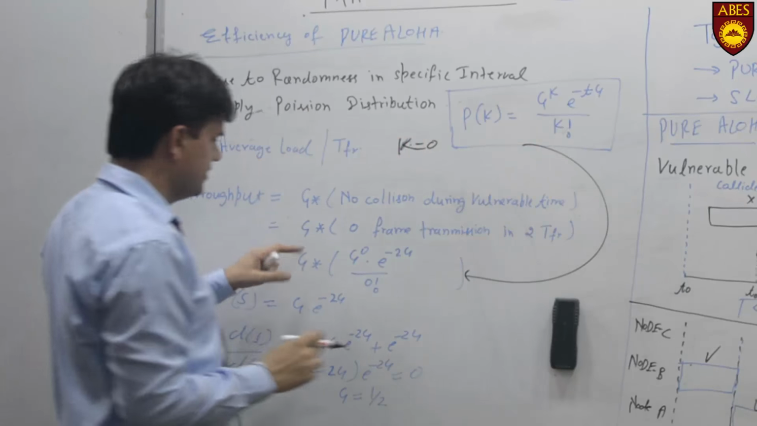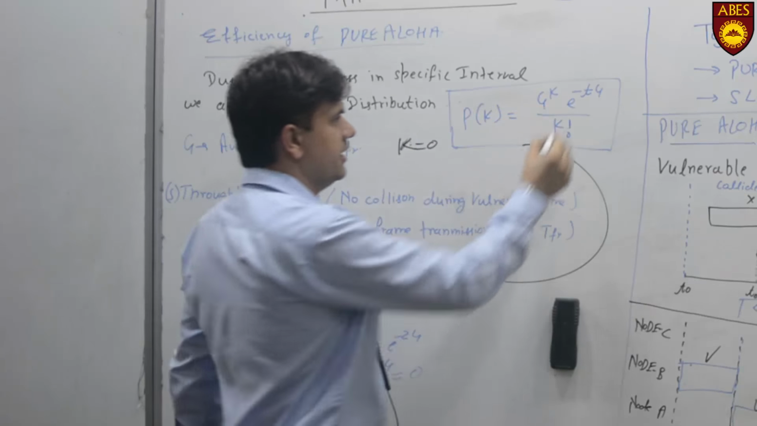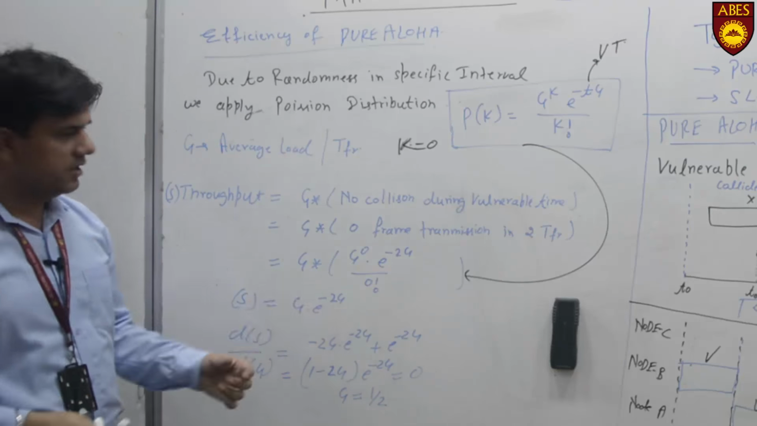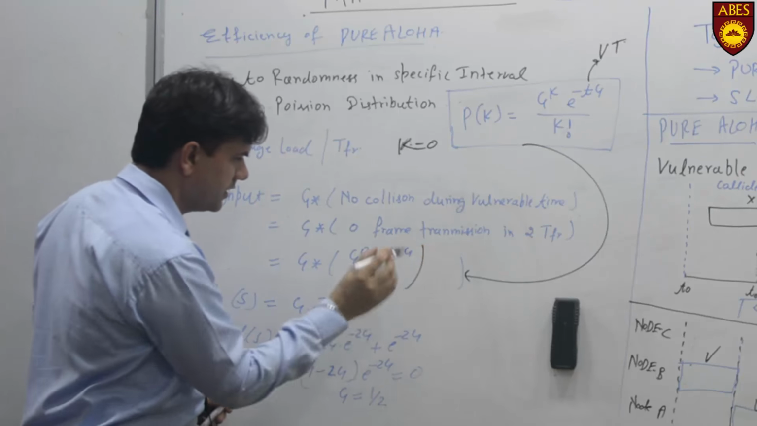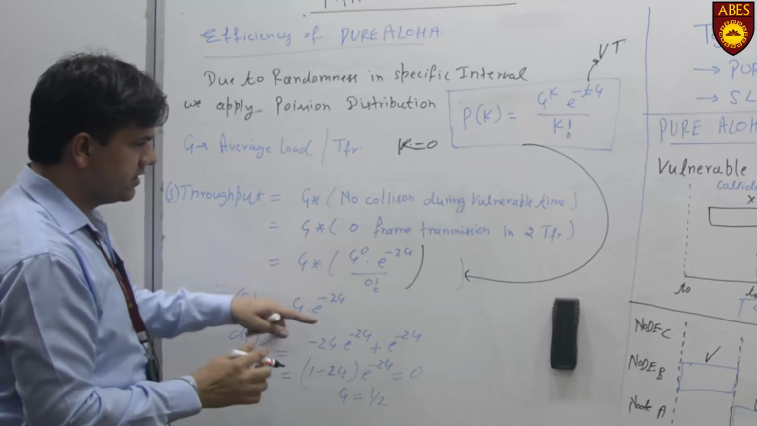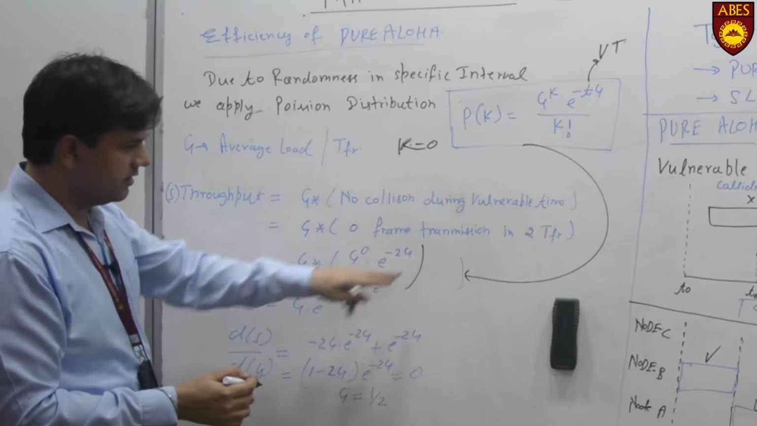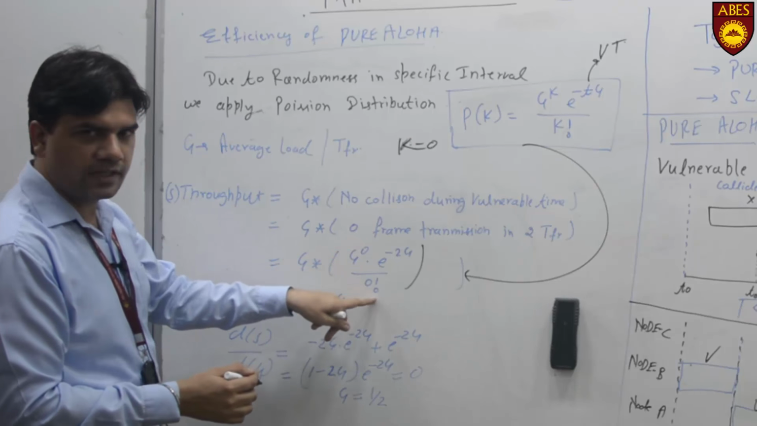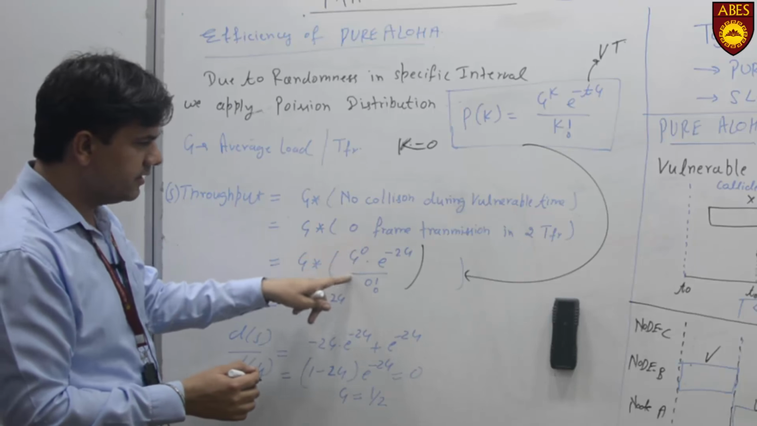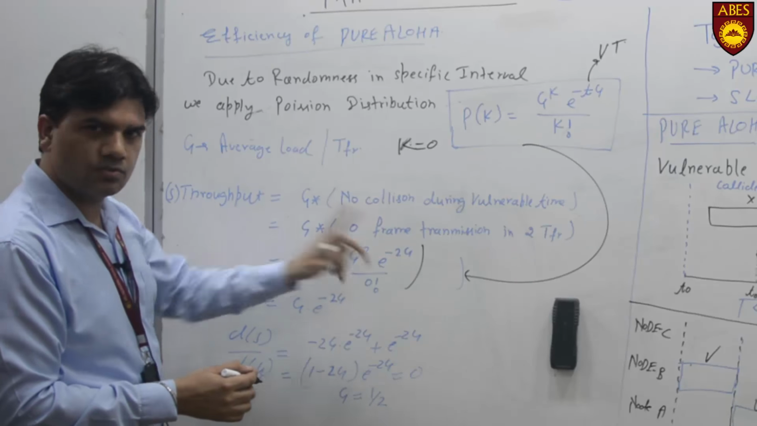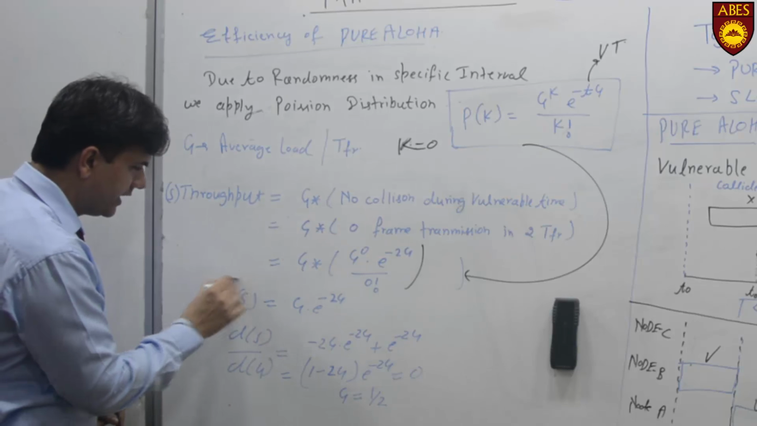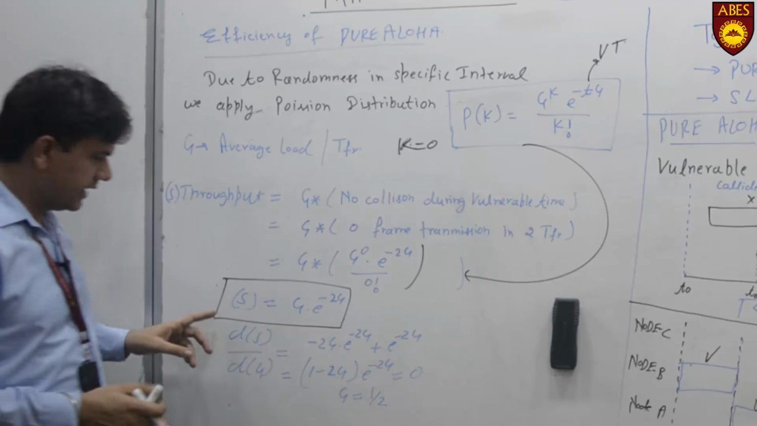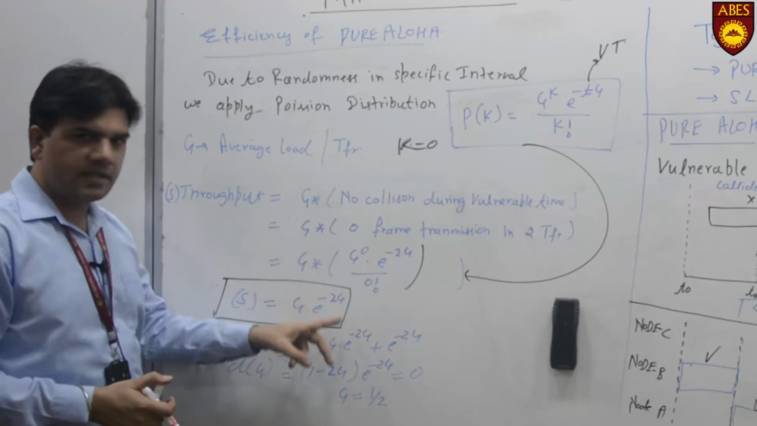This G as such, and this T is the vulnerable time, that is in this case 2. Putting these two values, G raised to power 0, E minus 2G, where 2 was replaced by T, and 0 K, that is 0 factorial, again 1, G raised to power 0 is 1, but we will get E minus 2G. So finally we get the throughput formula for pure Aloha, that is G into E raised to power minus 2G.